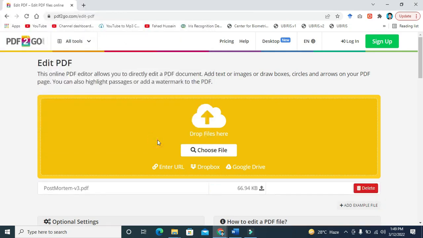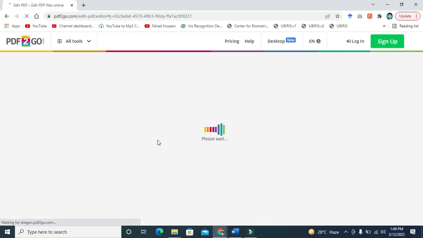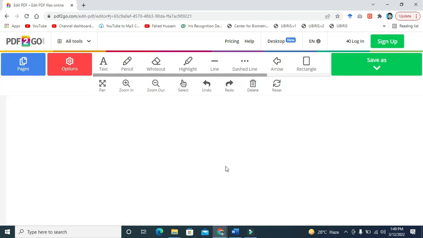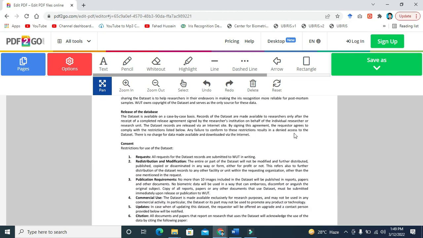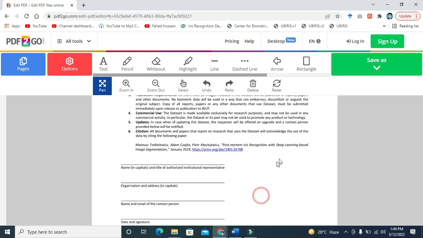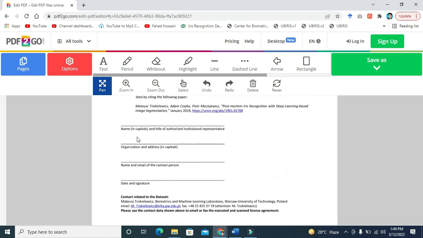So it may take some time, you need to wait. I am waiting. So my file is prepared and I can edit it. So I am scrolling it up. There are some blank spaces where I am putting my information.